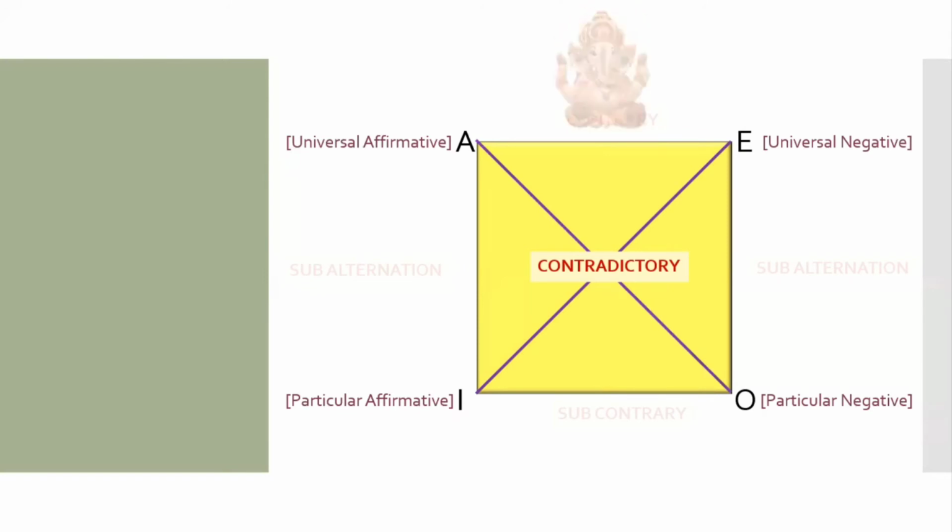Now, let's come to the next slide. Here, remember, God is always at the top. God is always there. Now, what happens if A is false? If A is false, its contradictory always has to be true. That is, if A is false, O has to be true. Now, if A is false, let's see what happens with E. As I said, God resides at the top and both of them cannot be true together.